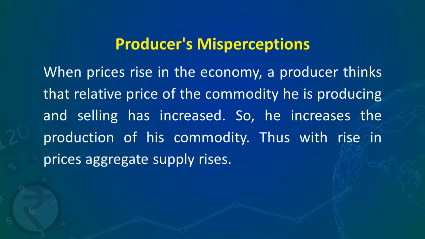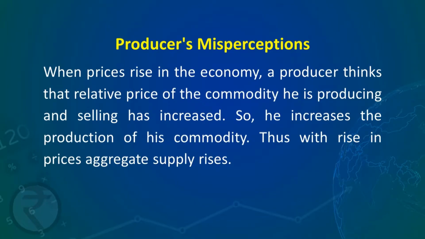He thinks that the relative price of his commodity has increased, so he starts producing more of the commodity. So, output rises as well as there is an increase in the aggregate supply. Because of the producers' misconceptions regarding the relative change in prices, we find that with the rise in price, aggregate supply rises, and with fall in price, aggregate supply falls.